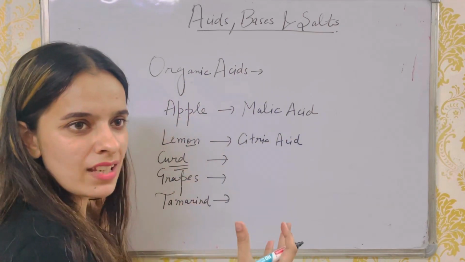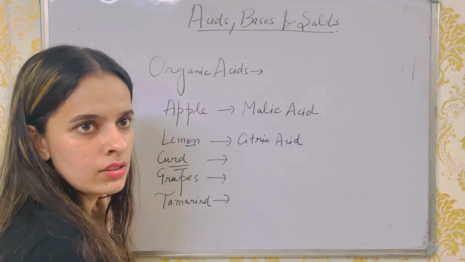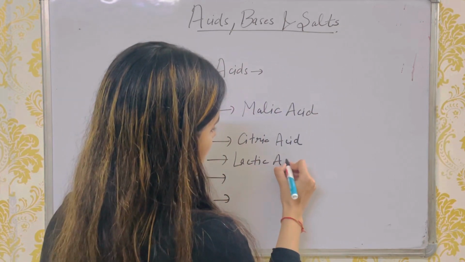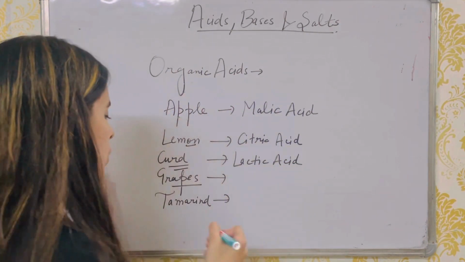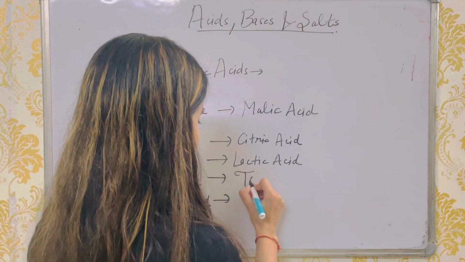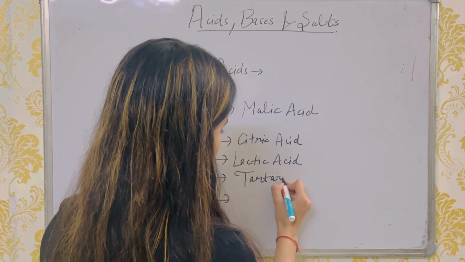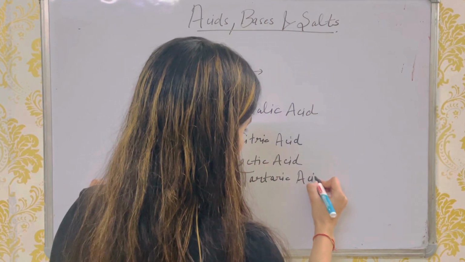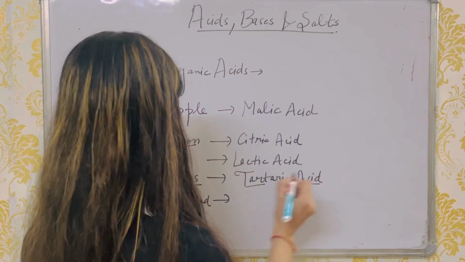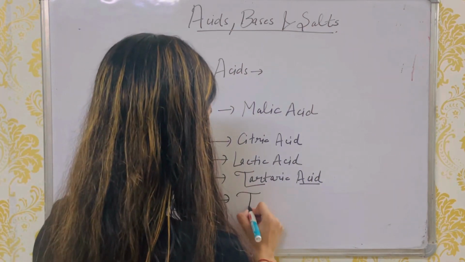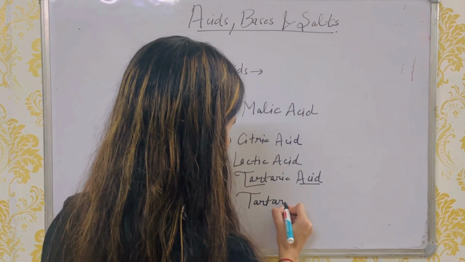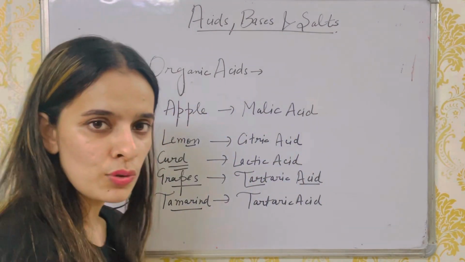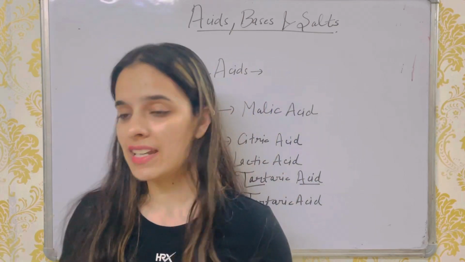Curd and sour milk contain an acid called lactic acid. Next is grapes. Grapes contain tartaric acid. We know that grapes also taste sour; that's why tartaric acid is present in them. Then tamarind also has tartaric acid. So all these acids are present in natural sources, and that's why we call them organic acids.